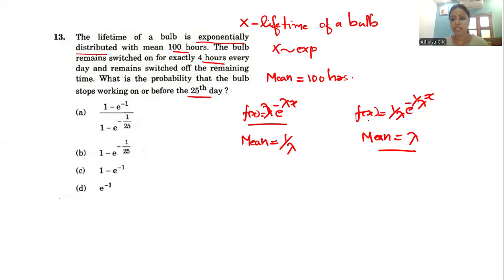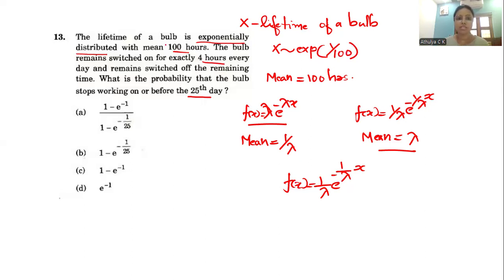So the probability density function for the given question can be written as f of x equal to 1 by lambda into e raised to minus 1 by lambda x. Here the mean will be 100 only, so X follows an exponential distribution with the parameter 1 by 100.